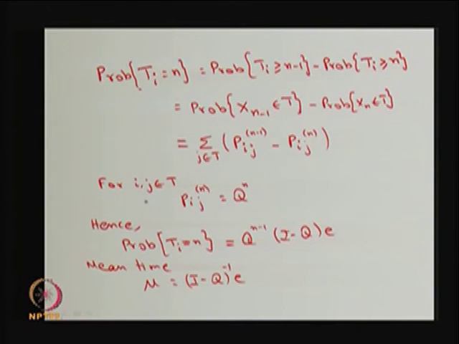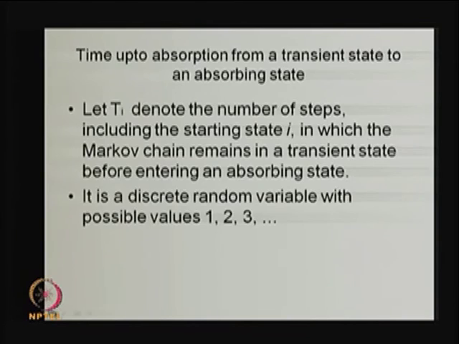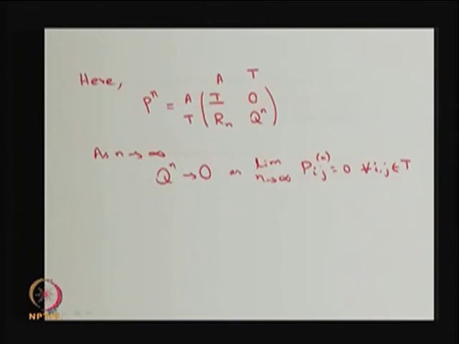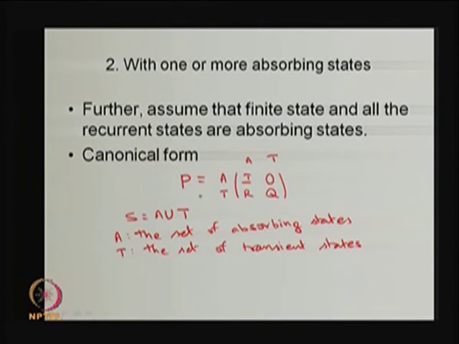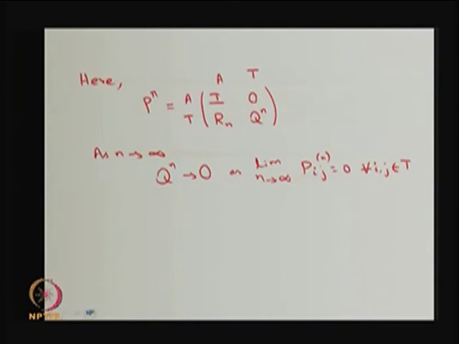Now, I know that for i, j belonging to T, the n-step transition probability is nothing but the submatrix Q to the power n. If you recall the way we made the canonical form of the P matrix, the T to T block is the Q matrix. Therefore, for any nth step, that is going to be Q^n. So, I am using that for i, j belonging to capital T, the submatrix of P^n is Q^n.